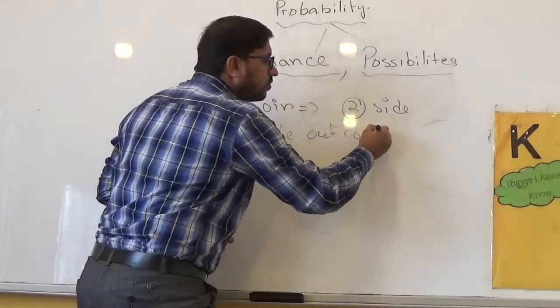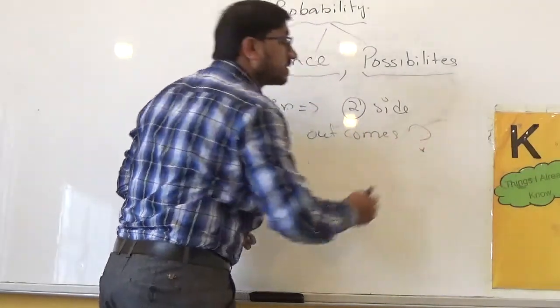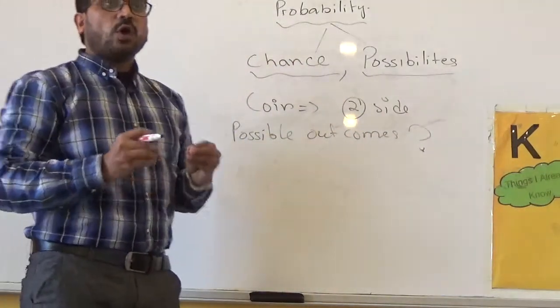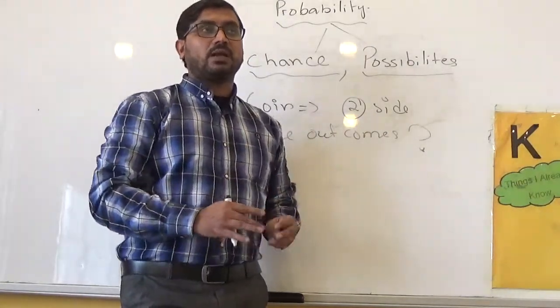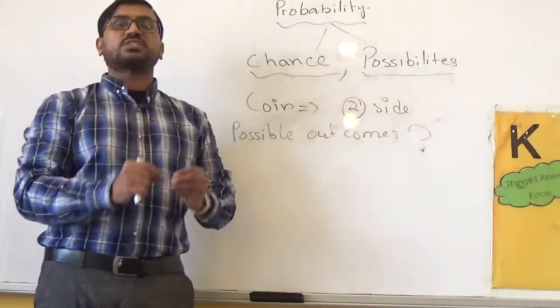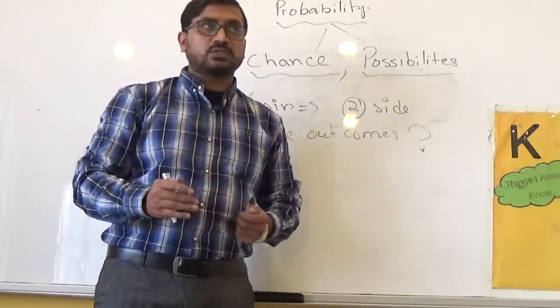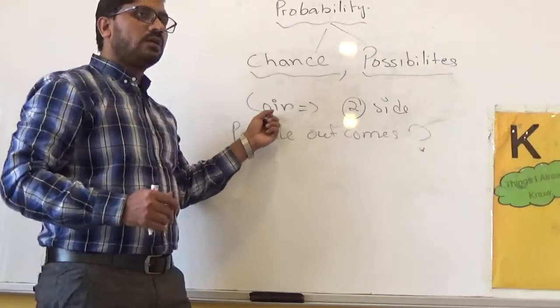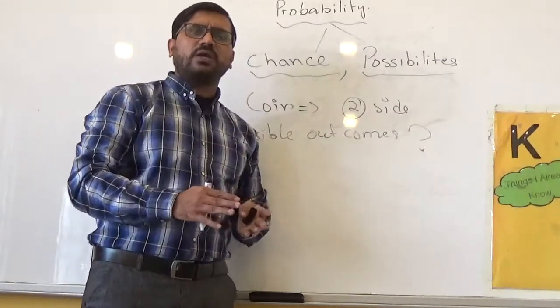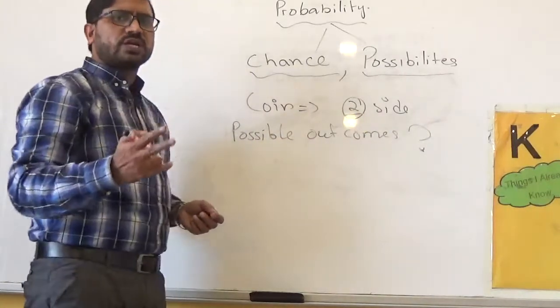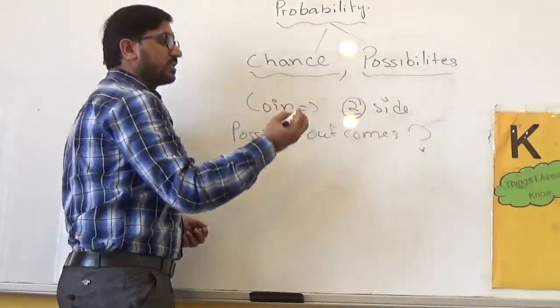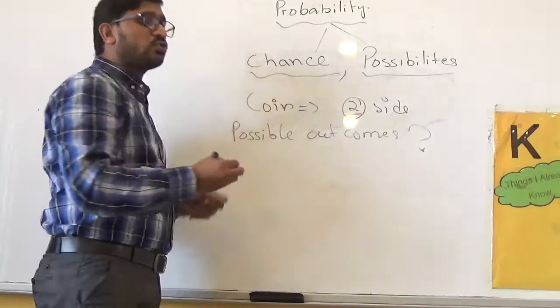outcomes. What does possible outcomes mean? Whatever event you are considering for the probability, what are the total possible chances for that one? Suppose we just take a coin. What are the chances on a coin? How many chances on a coin do we have? Basically, yes, we said there are two sides of a coin, so we have two chances, two possibilities, two possible